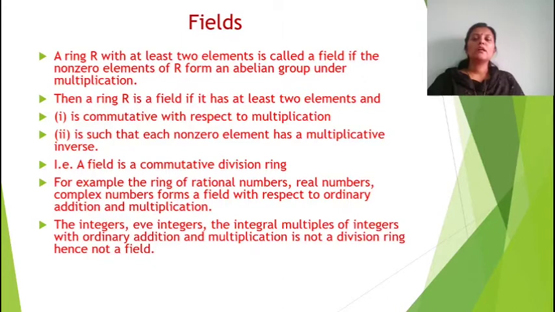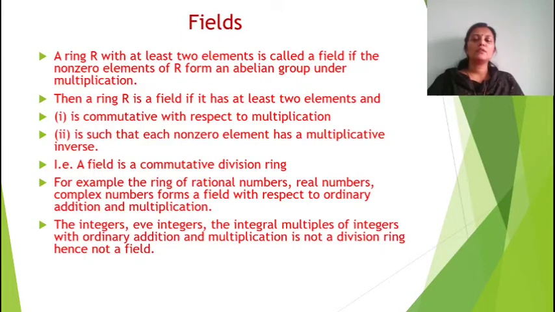That is, a ring is a field if it has at least 2 elements and is commutative with respect to multiplication such that each non-zero element has a multiplicative inverse. That is, a field is a commutative division ring.